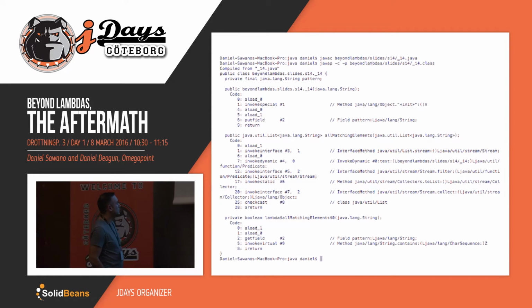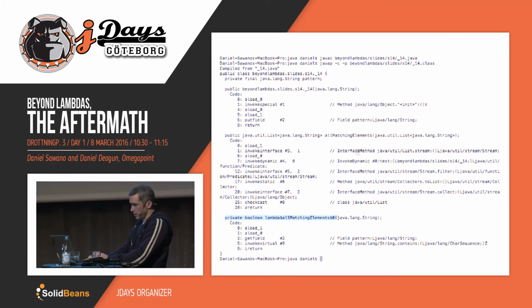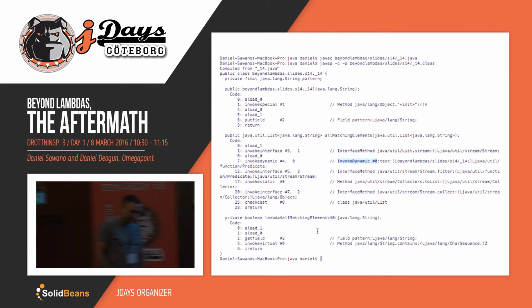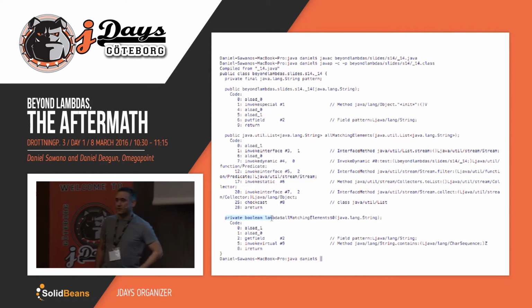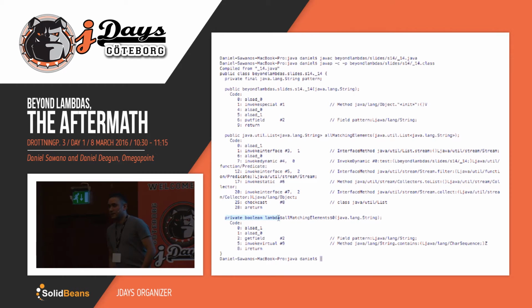I think this is the important part down here, though. Because here's our lambda. That's how it turned out in bytecode. And I guess this is where we actually invoke it by invokedynamic. Right. So as we can see here, that lambda down there is placed inside of an instance method. That means that lambda cannot be evaluated without having a dependency to this.